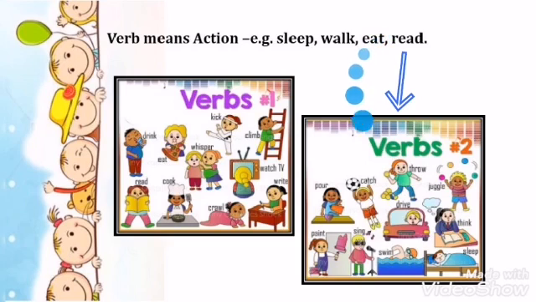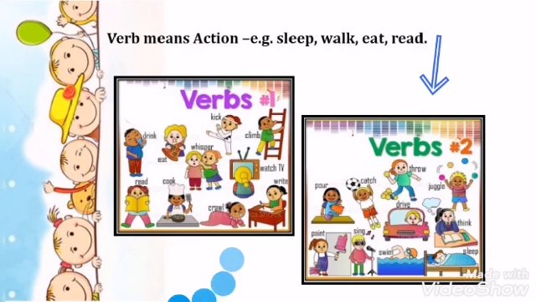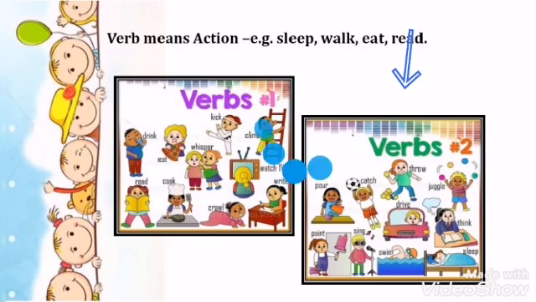So let's start. My dear students, as you all know, verb means action. For example, sleep, walk, eat, read, drinking, walking, jumping. These all are action verbs. As you can see in the picture as well, different kinds of actions are shown over here.